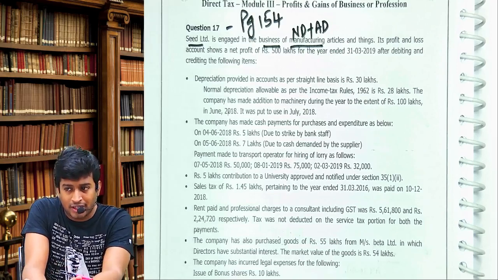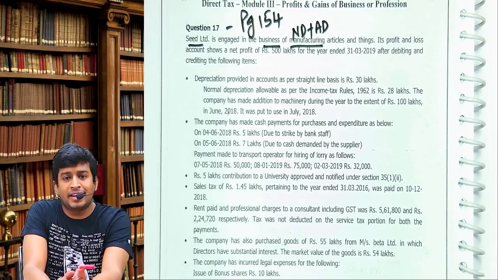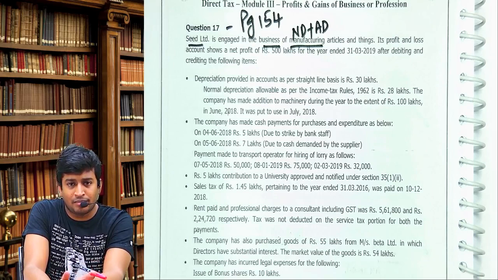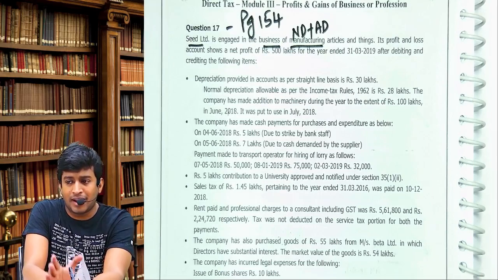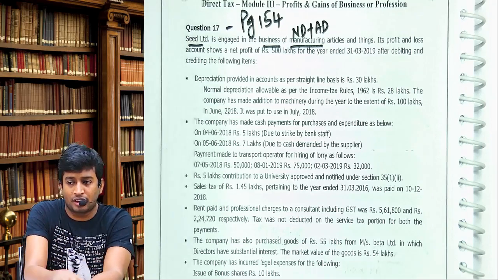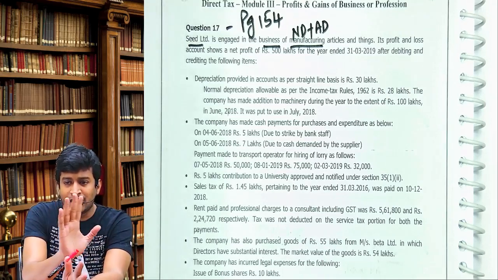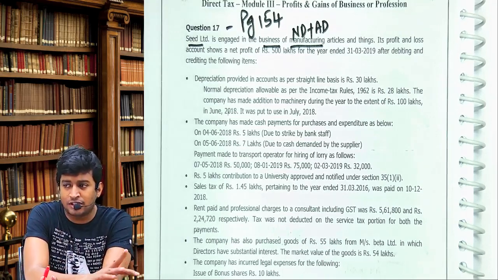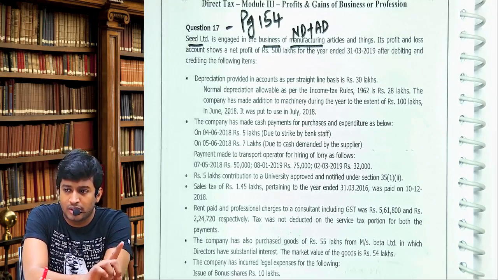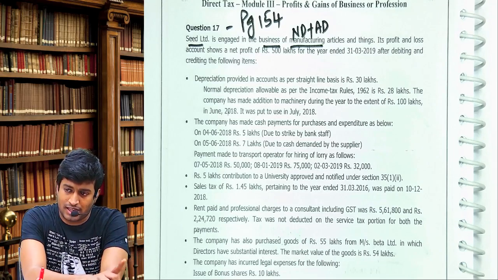Then only you will learn, and by Thursday evening I'll send the working notes in the group and you can check your working notes against mine. Meaning should match. If the language does not match, it does not matter. Am I clear?